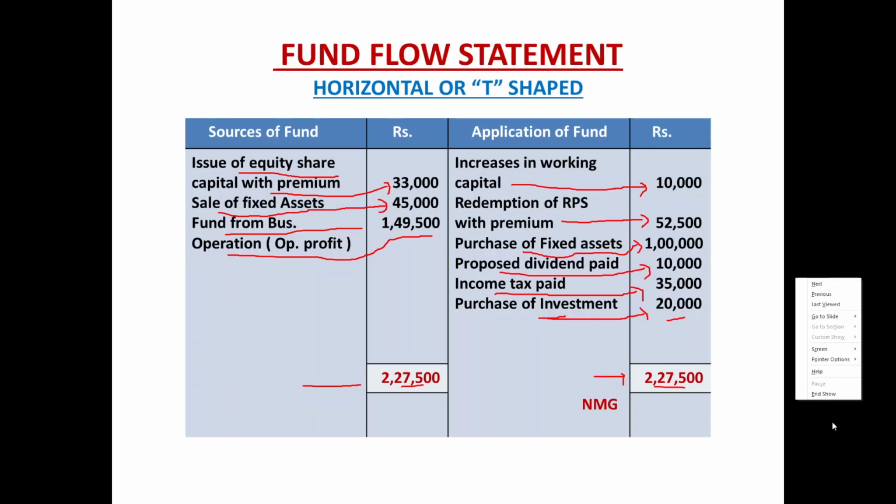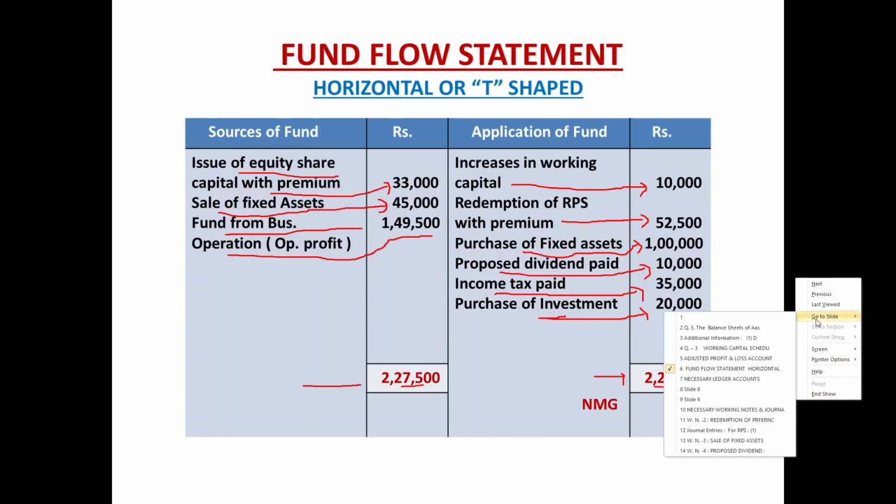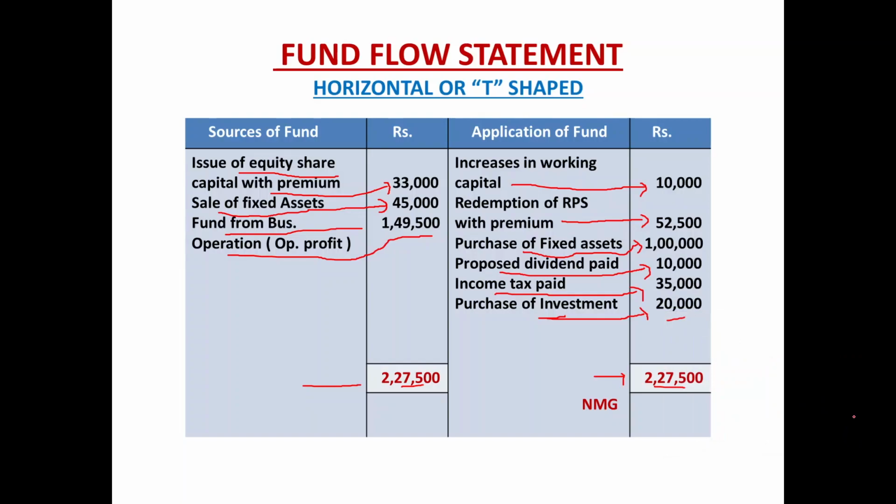So both these points, one is stock adjustment and the second is RPS redemption, I hope would be very clear in your mind. Do verify, do listen, do watch the video once again and be clear in your mind about these two points.